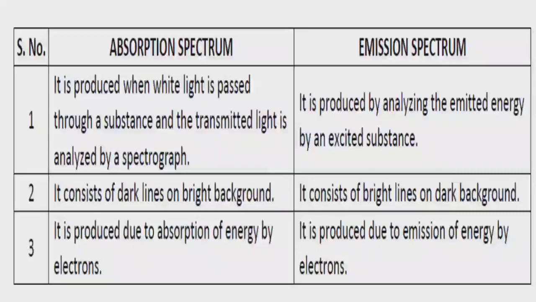Emission spectrum is produced by analyzing the energy emitted by an excited state substance. When an atom goes to an excited state, again it will come back to the ground state, so it will emit the energy. Emission spectrum consists of bright lines on a dark background. Absorption spectrum is produced due to absorption of energy, and emission spectrum is produced due to emission of energy.